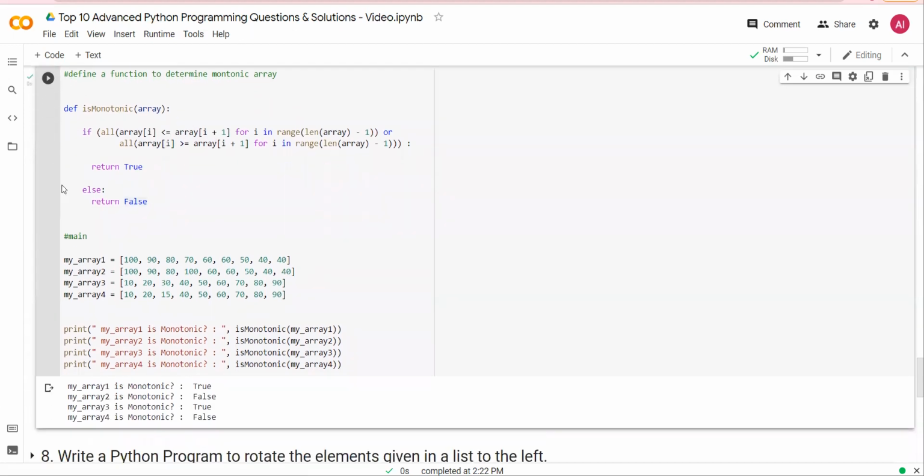Let's run it, and you would see that array 1 and array 3 are monotonic, and number 2 and 4 are not.